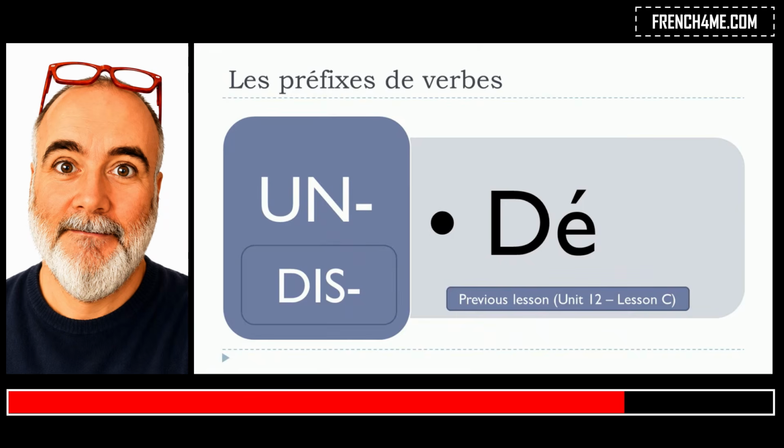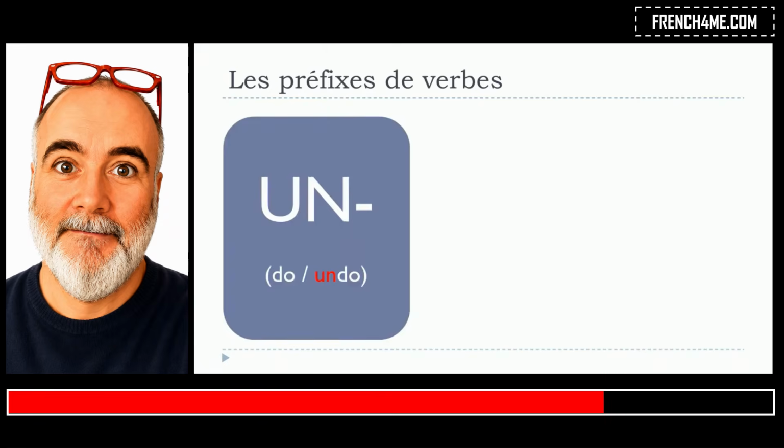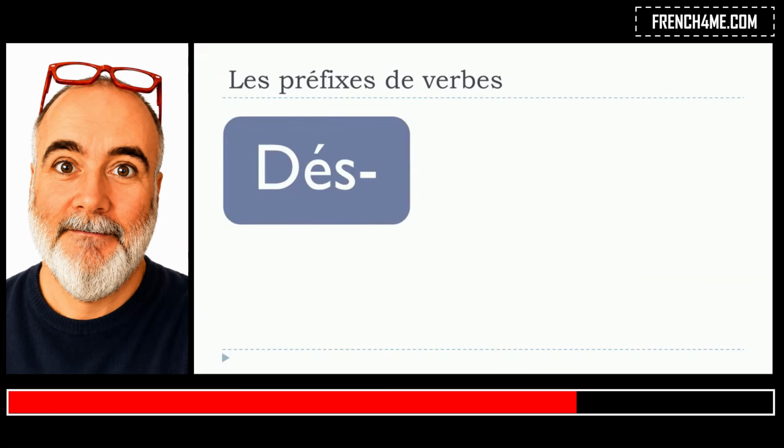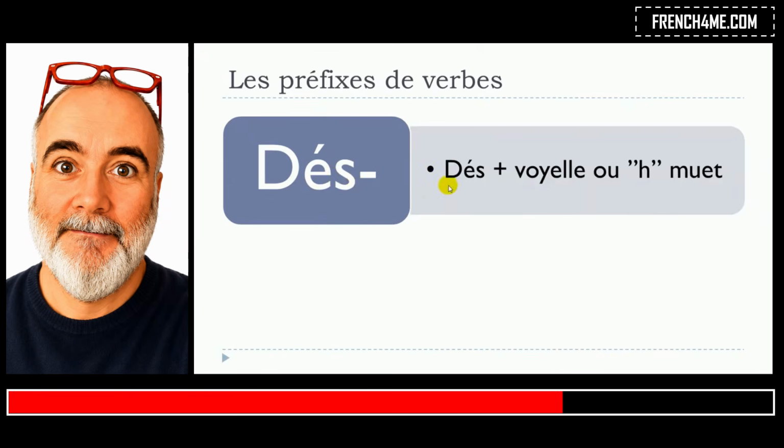We've also got verbs starting with a vowel, or the mute H plus a vowel, and in that case we'll have to use dés, D accent aigu S. So in this video we'll see this dés, and it will be used for the verbs starting with a vowel, or H muet, mute, plus a vowel. So remember that we're not talking about all the verbs starting with H.